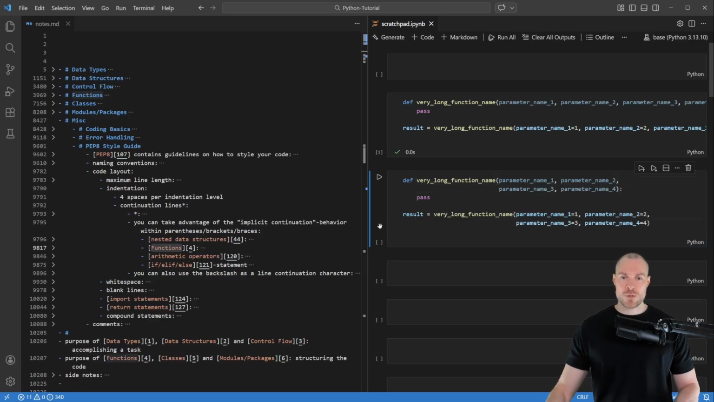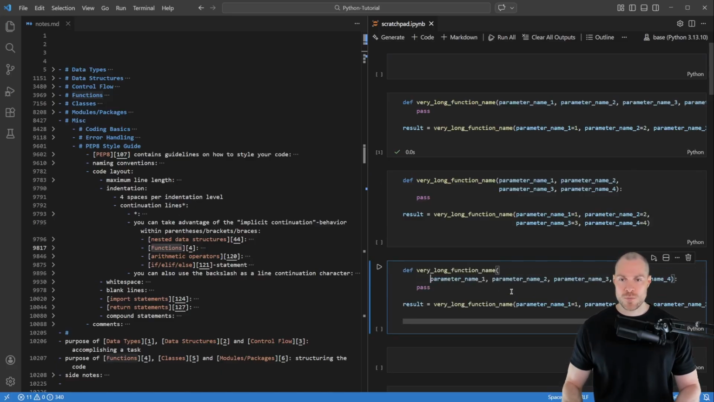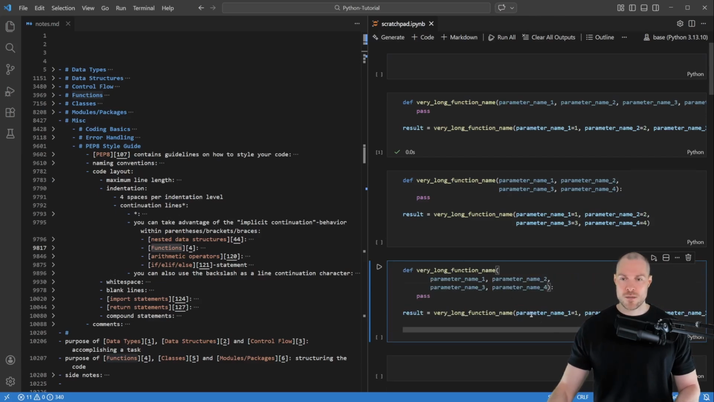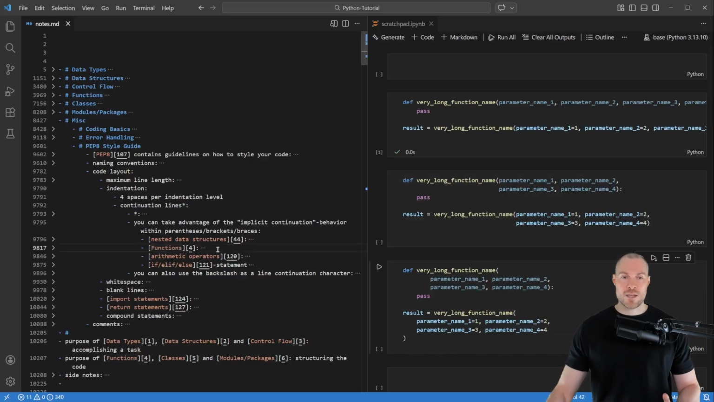Another option would be to create a hanging indent. Therefore, we indent this first parameter. And after that, we can align those parameters vertically. And again, we can also do that for the function call. In that case, it would look like this. And those closing parentheses, we can also put at the beginning of the line. So this is what indentation should look like with respect to functions.